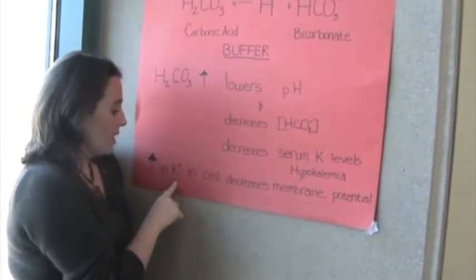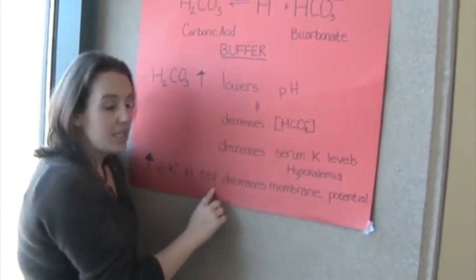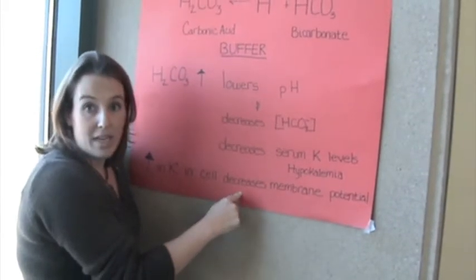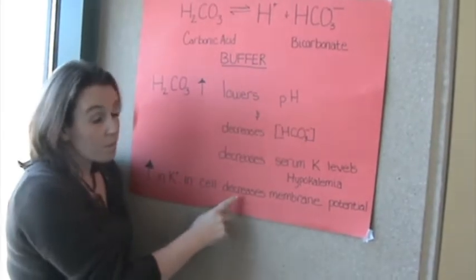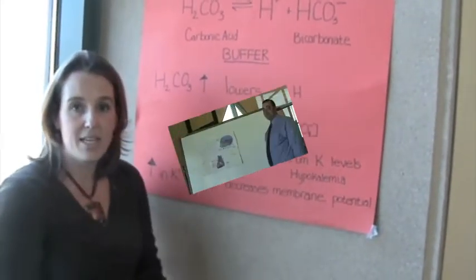The increase in the potassium in the cell decreases the membrane potential. Later on, as we talk about alkalosis, you'll see how that makes a difference. I'm going to go ahead and send this over to Brad, and he'll take you through the next step.